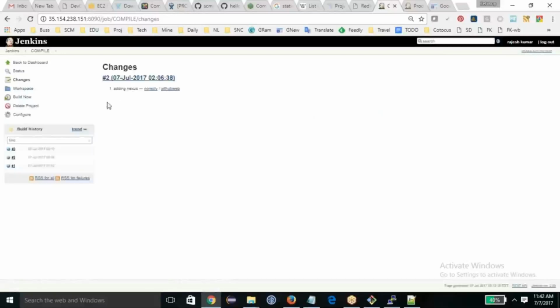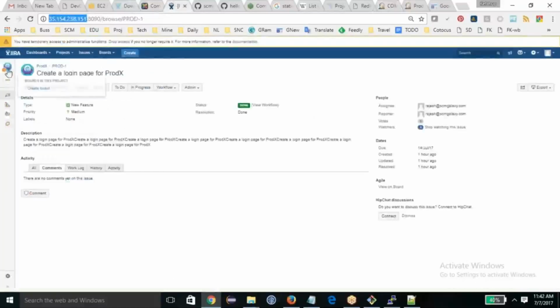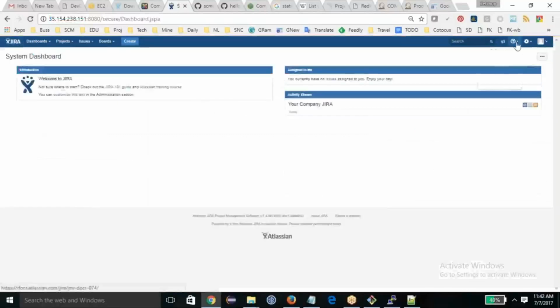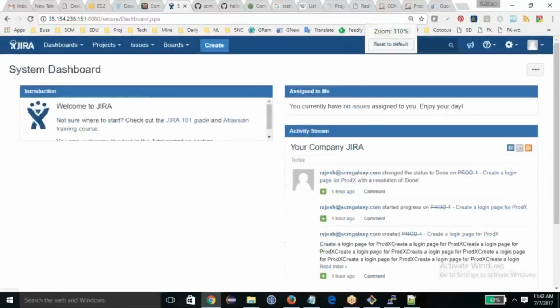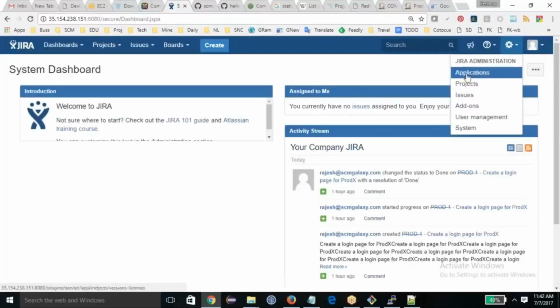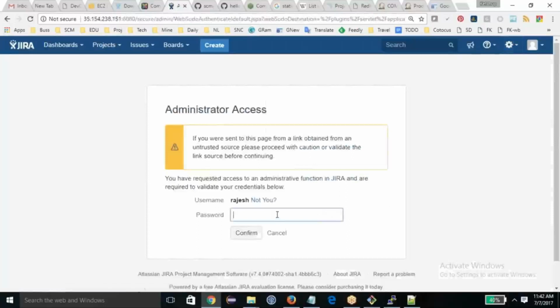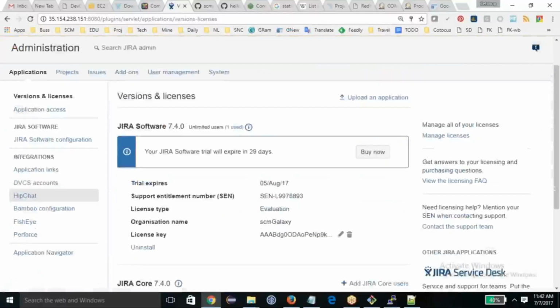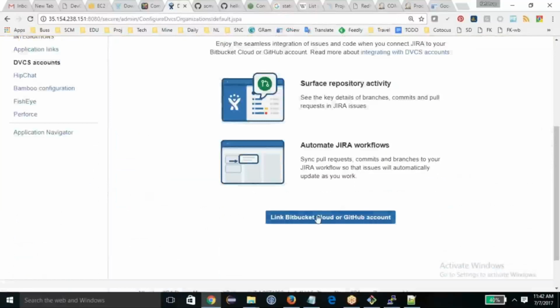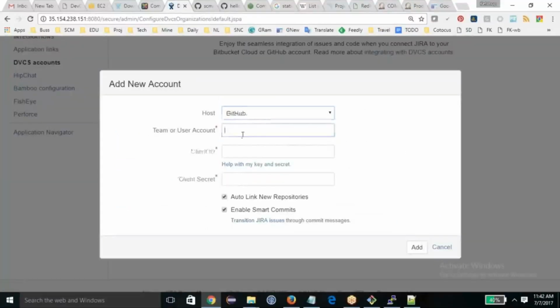And for that, what you need to do, you need to go to Jira and create a relationship between this. So Jira again is an integration with GitHub and all. So you go to manage, applications, and Rajesh 123, and here you have a DVCS account. I'm integrating Jira with GitHub, so that way you can see things in a better way.